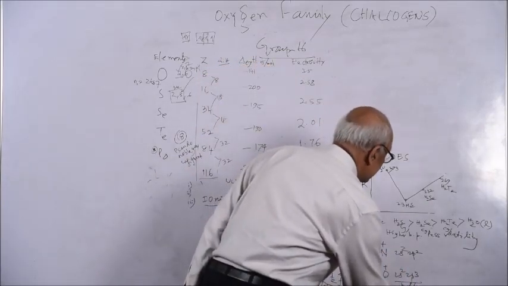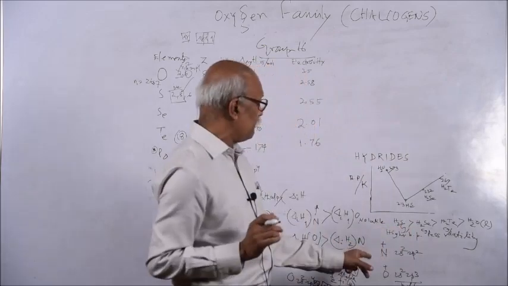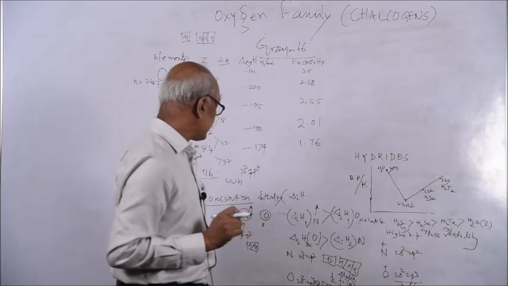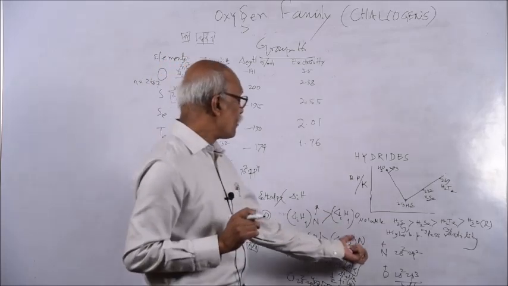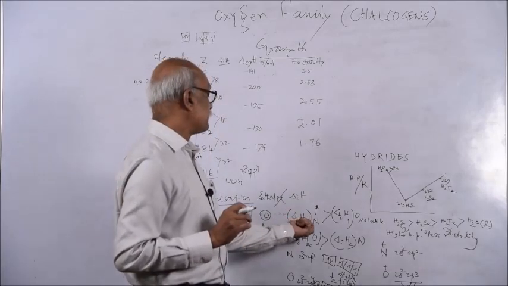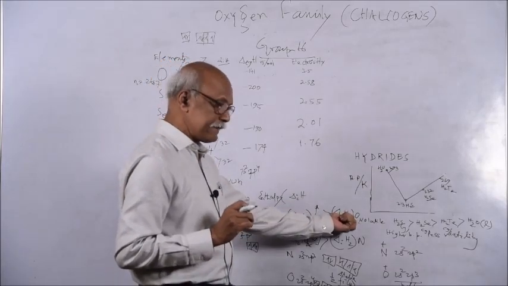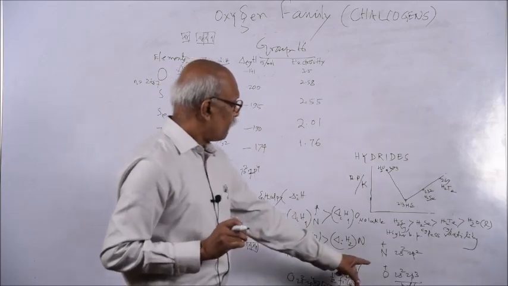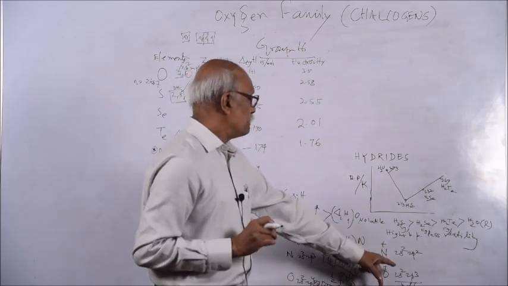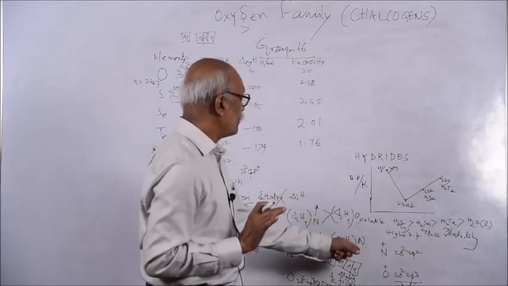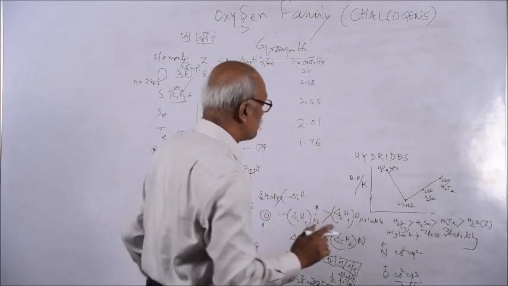So the delta IH value of O plus, or the second ionization energy of oxygen, will be more than that of nitrogen. So the question is asked: the first ionization energy of nitrogen is greater than oxygen, but the second ionization energy is reverse. That means oxygen is greater than nitrogen because O plus has a half filled configuration.